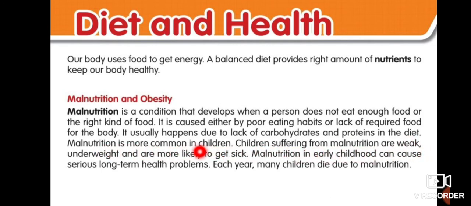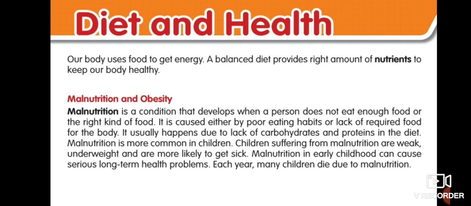Children suffering from malnutrition are weak, underweight, and more likely to get sick, because malnourished children do not have proper nutrients in their body, so they get sick very soon. Malnutrition in early childhood can cause serious long-term health problems. Each year many children die due to malnutrition. So children, a question comes to my mind: can malnutrition and obesity occur in adults? How can they be cured? What type of diet should be given to people suffering from malnutrition and obesity?